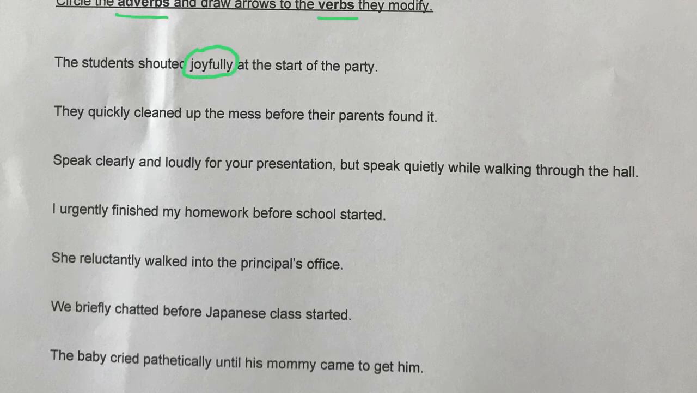The students shouted joyfully at the start of the party. Now, what does joyfully describe? Were the students joyful? Yeah, probably. But joyfully does not describe the students. It doesn't say the joyful students. Joyfully describes how they shouted. So joyfully modifies shouted.